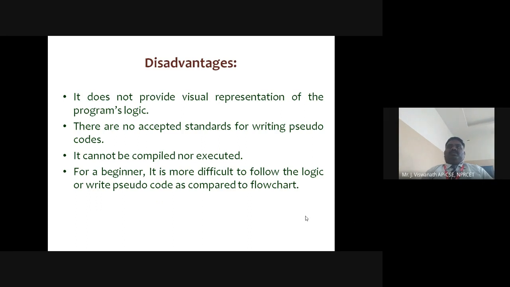For a beginner, it is more difficult to follow the logic or write pseudocode as compared to a flowchart. Flowchart uses worldwide accepted symbols. In school levels, flowchart is discussed, and everybody knows what a flowchart is and what symbols are used in it. But pseudocode is not like that. For a beginner, understanding pseudocode without knowing its guidelines and keywords is somewhat difficult. So these are some of the disadvantages of pseudocode.